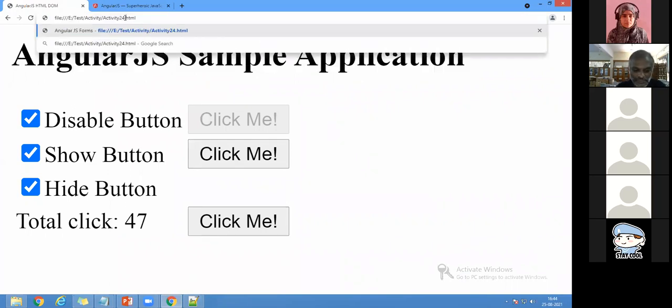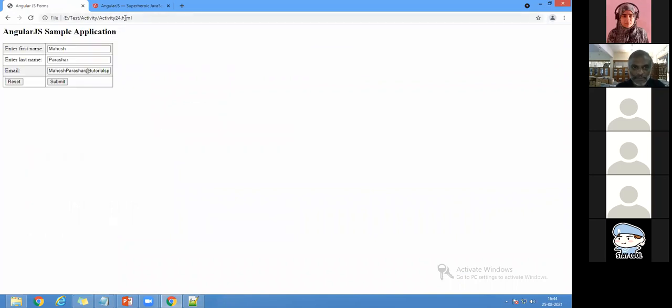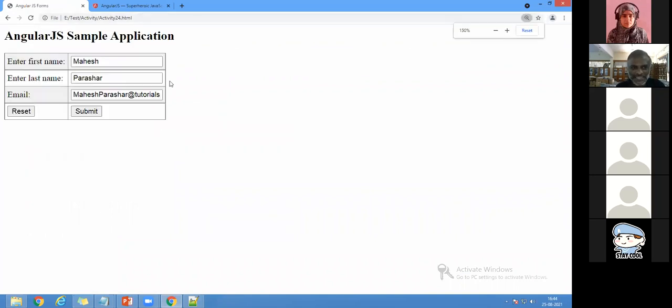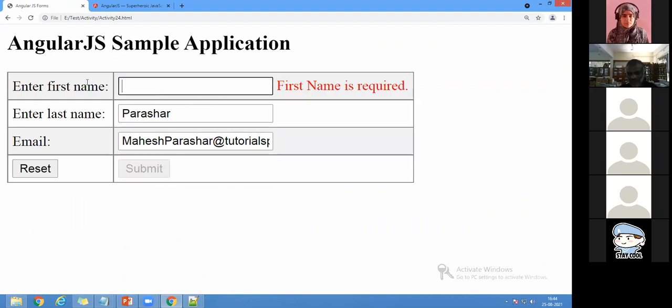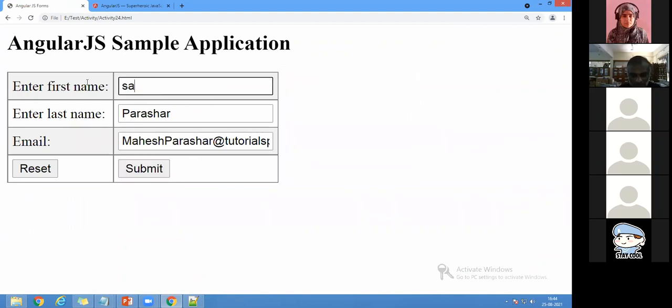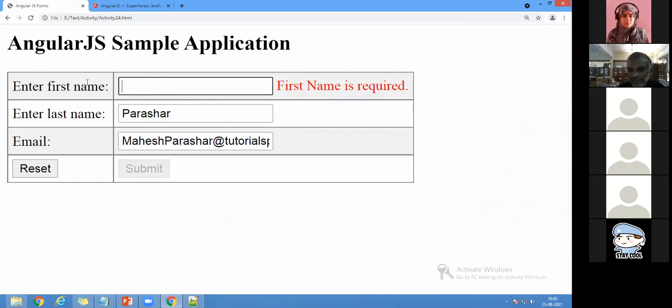Right. Now you can see, sir, there is nothing to write. Everything is in the form. Of course, this is a text box and everything is there. You see, first name is required. So I'm going to write here. Once I type it, it will come here. If I do not type, it will be there. So I can validate very easily in AngularJS compared to the remaining languages. Very simple code to validate here, whether the name is required or not.